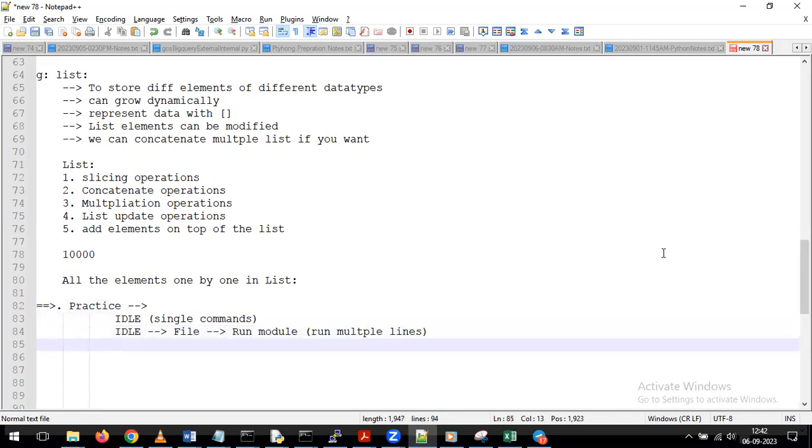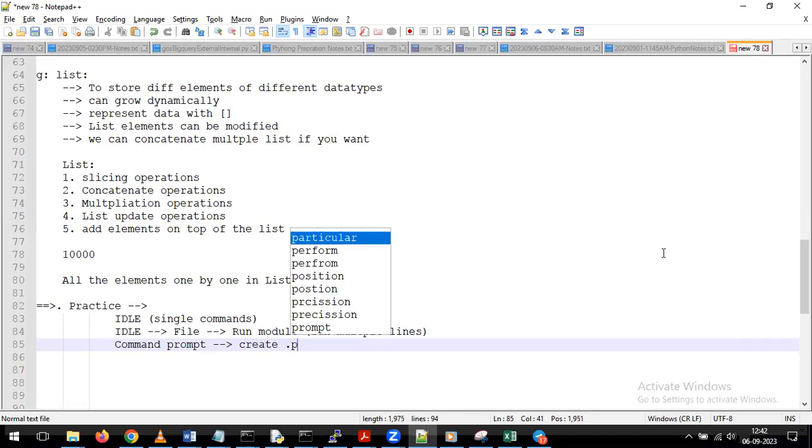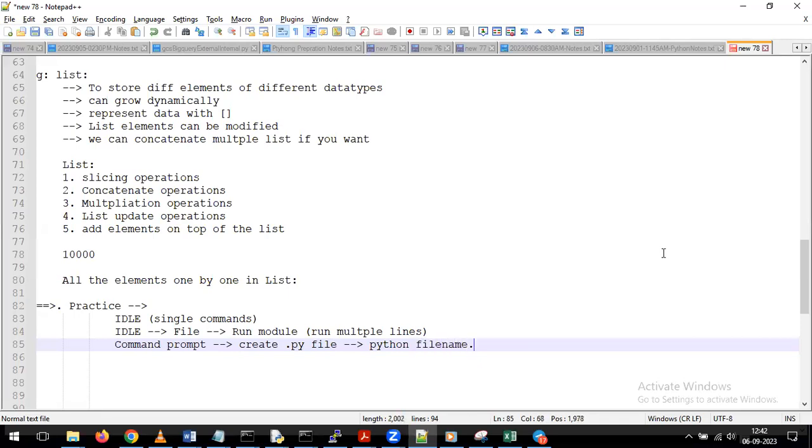Now the third option we discussed is the command prompt. We just need to create a .py file. After that, from the command prompt, you have to give it as python space your file name .py. This is one more way if you want to run Python programs, and here also we are using it to run multiple lines. All these are the different options we discussed so far as part of our classes.